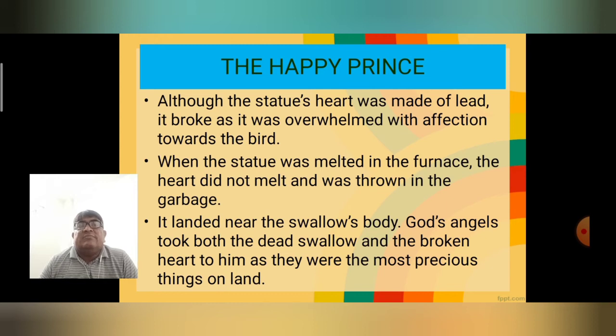So when the statue was melted in the furnace, the heart did not melt and was thrown in the garbage. It landed near the swallow's body. God ordered his angel to find out the two most precious things from the earth. So the messenger came to the earth and found the two most precious things. And these were the dead swallow and the broken heart of the prince. They were the most precious things on this land.